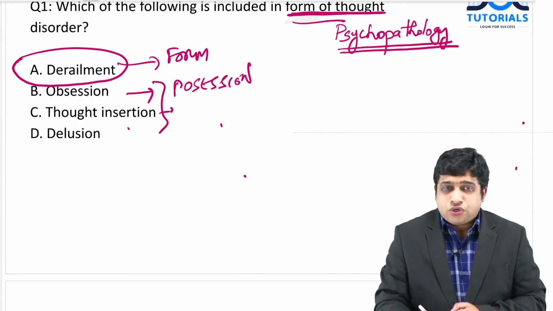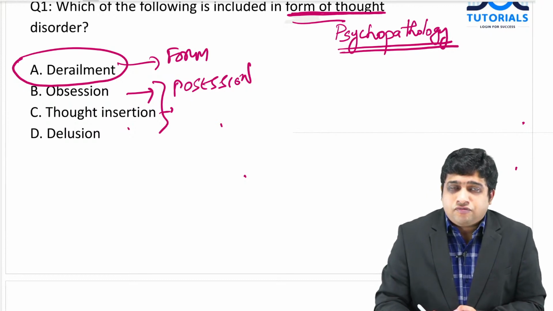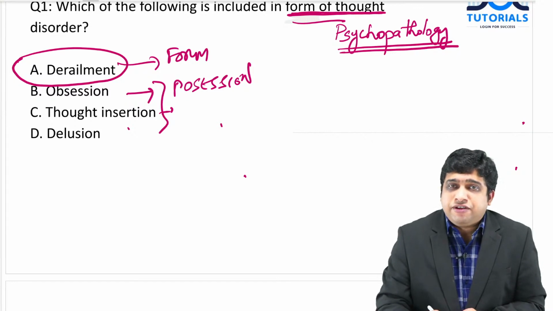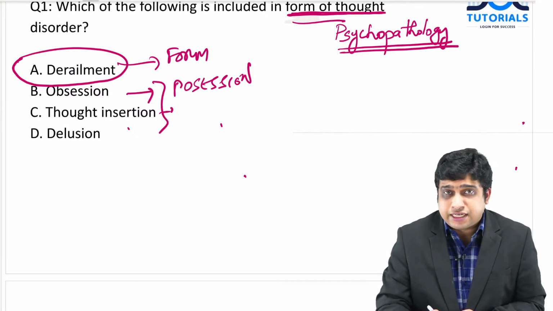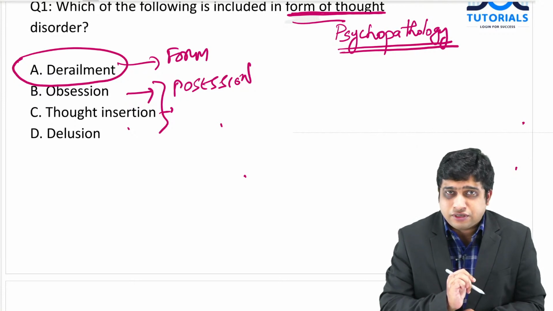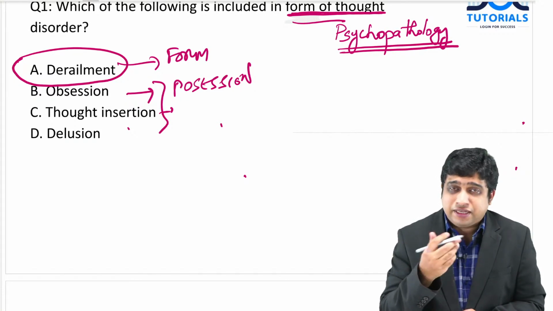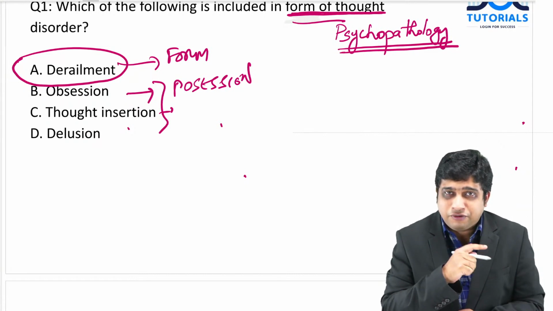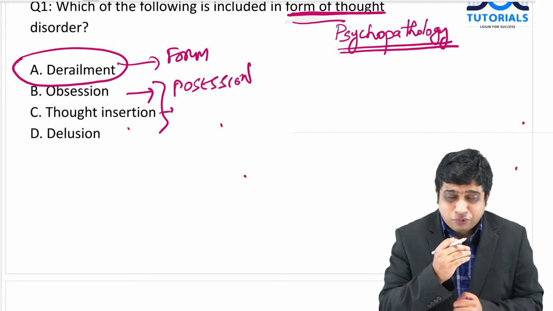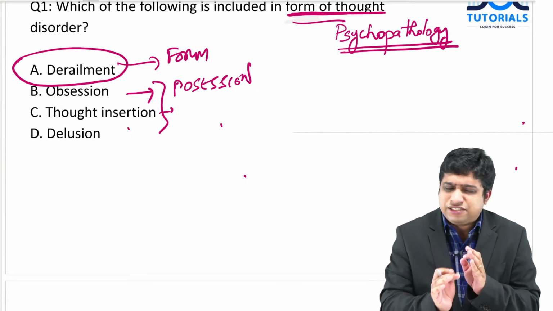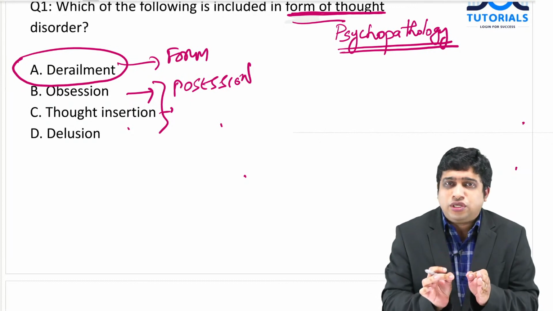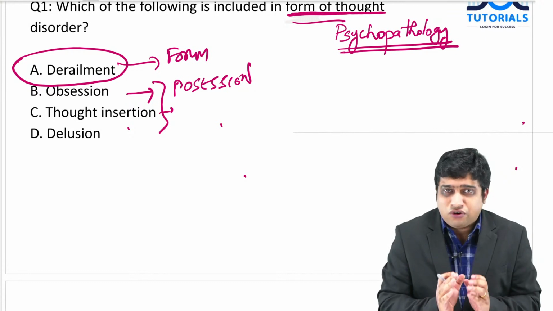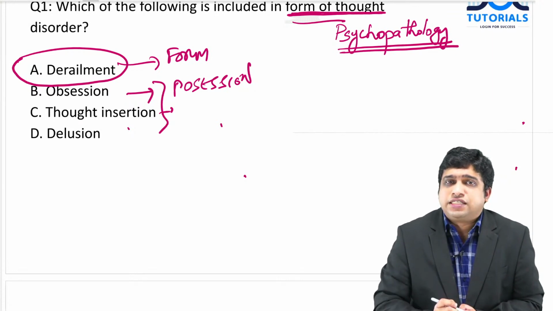Then I started discussing with the patient what is there in his thoughts. The patient was telling that his wife is having an affair with an extraterrestrial creature, or maybe with the neighbor or with the American president, and they are meeting in secret. There is a rendezvous happening. He firmly believes it, he is very sure, and puts up all logical reasons to convince you, but to you everything is illogical. He firmly holds a belief. That is the content of his thought.